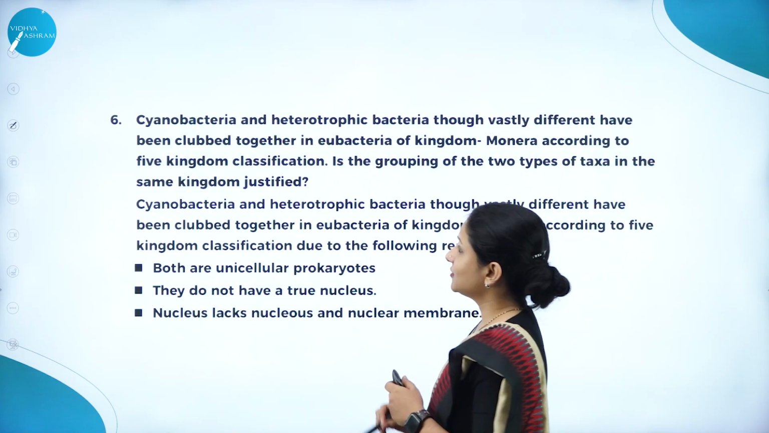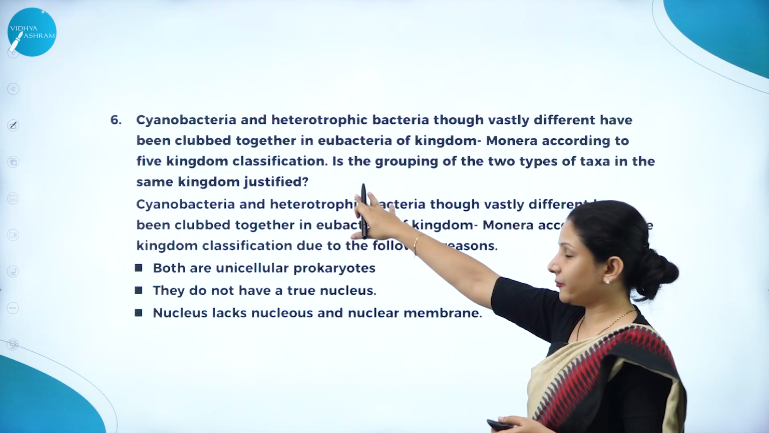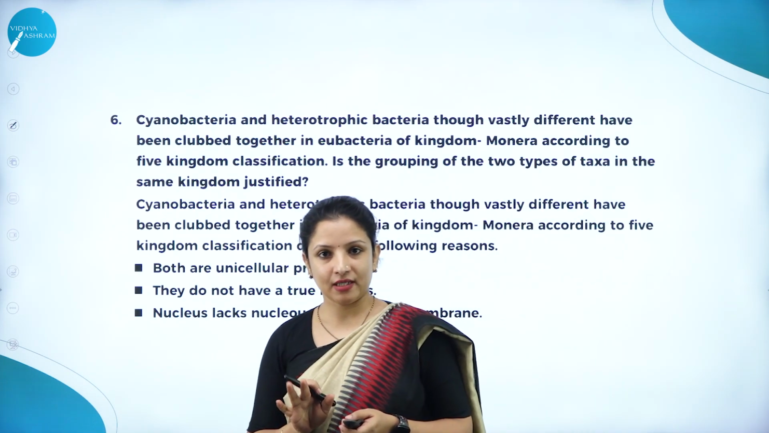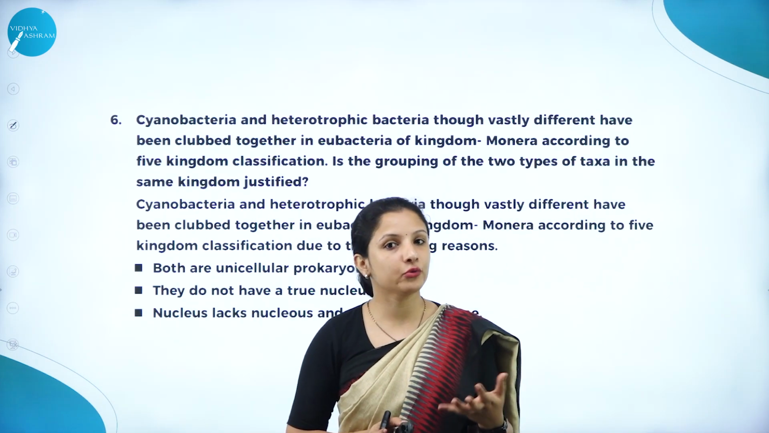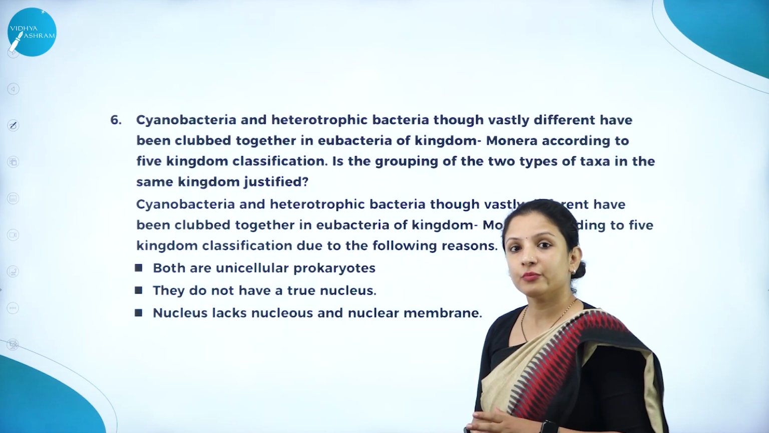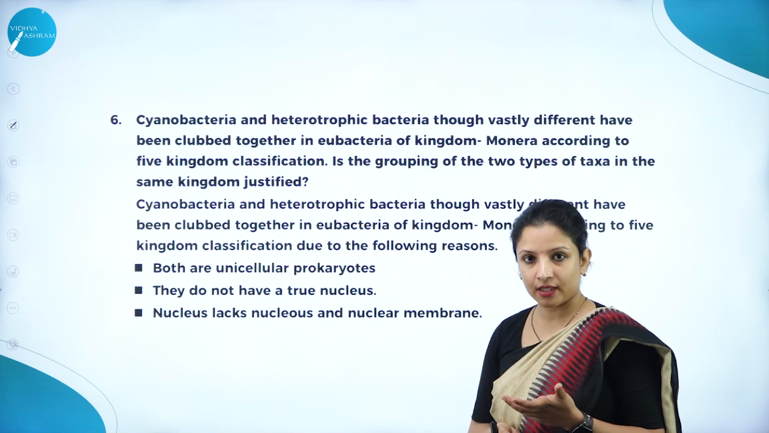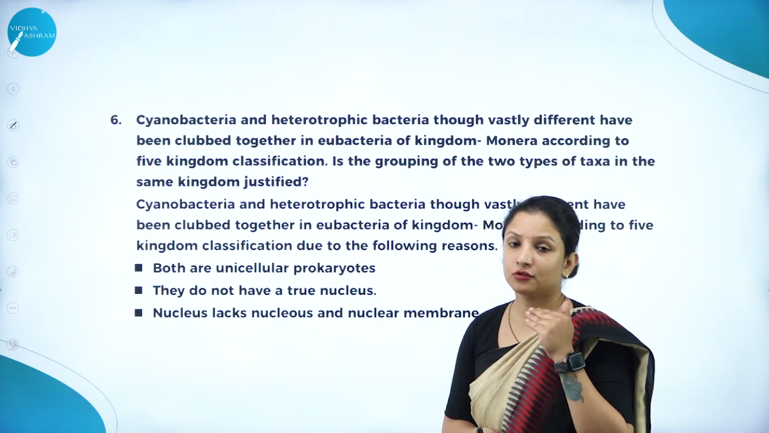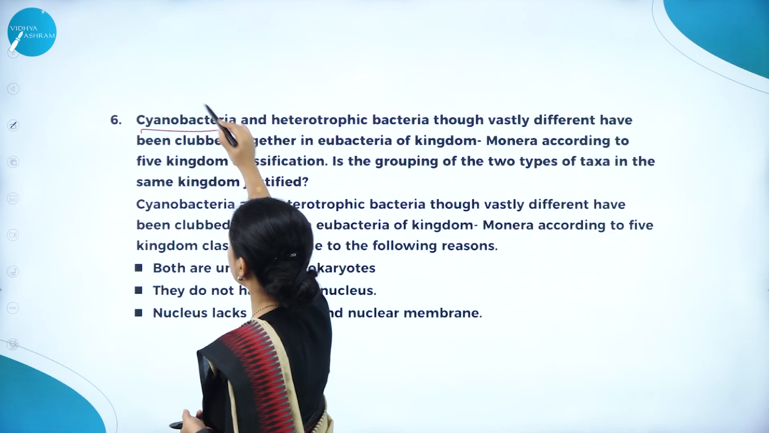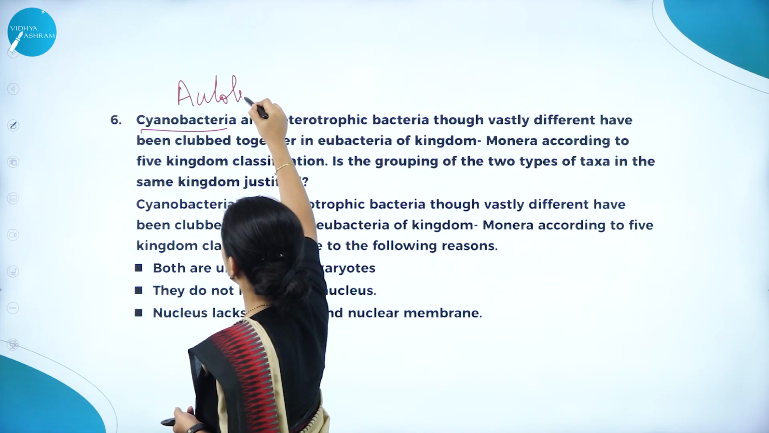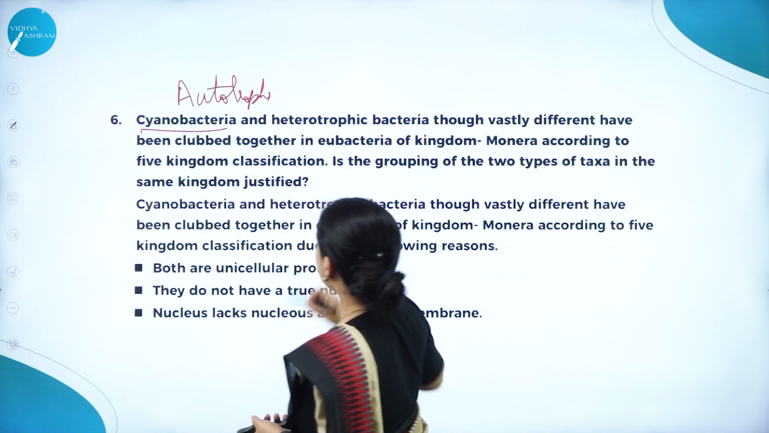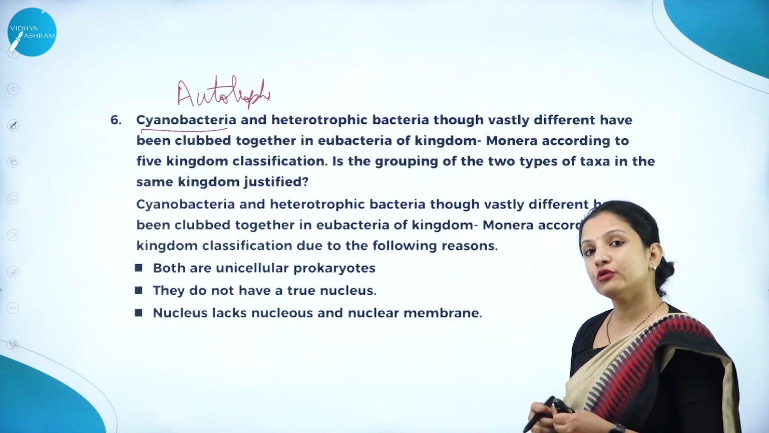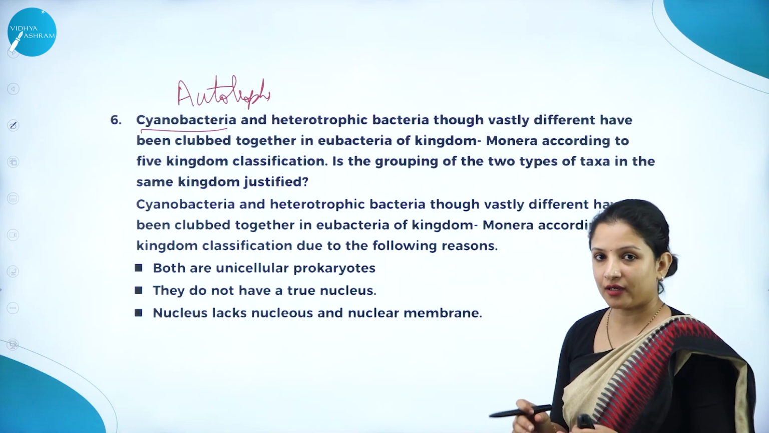Next question. This is also one of the very important questions that keep appearing now and then. Cyanobacteria and heterotrophic bacteria. Now, what are cyanobacteria? In the previous session, while doing the synopsis, I told about it. Cyanobacteria are also called blue-green algae, and they contain chlorophyll pigment. Therefore, they are capable of photosynthesizing. Photosynthesizing means they are autotrophs, right? So cyanobacteria and heterotrophic bacteria, though vastly different, have been put together under which kingdom? Under Monera, right?